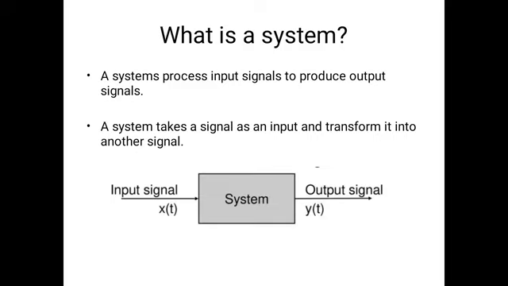So a system processes input signals to produce output signals, and it takes a signal as an input and transforms it into another signal. In this figure the input signal is denoted by x(t) and the output signal is denoted by y(t). So y(t) is the amplified output of x(t) in the case of an amplifier.